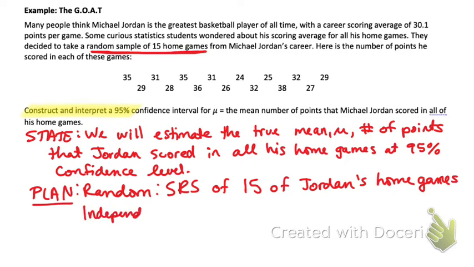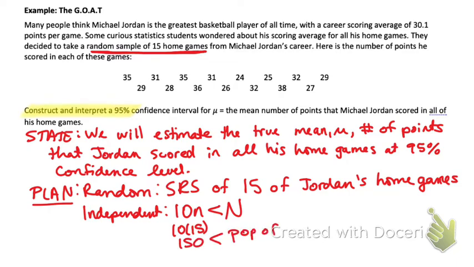Independent. How do we check that independent condition? We do that 10% thing, right? So we need to make sure that 10 times the sample size is less than the population. All right, so 10 times 15. What's 10 times 15? 150. Do you think that the population of Jordan's home games is bigger than 150?